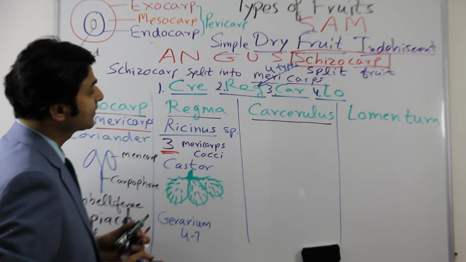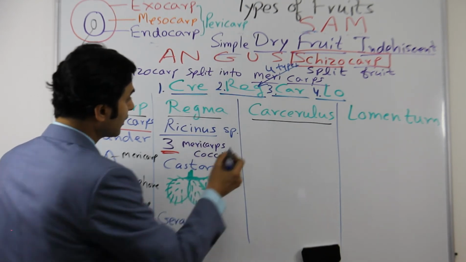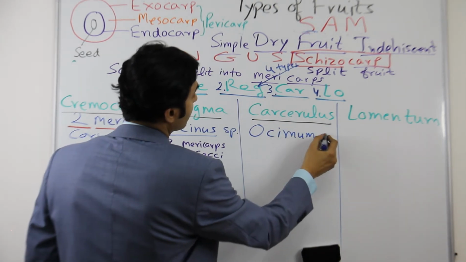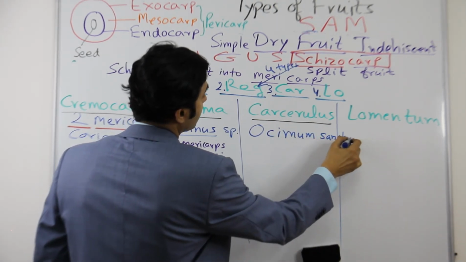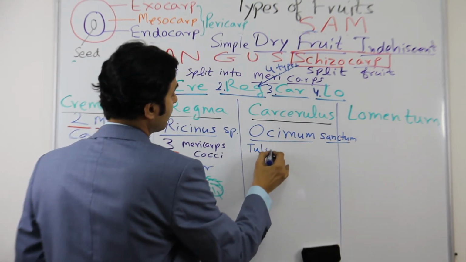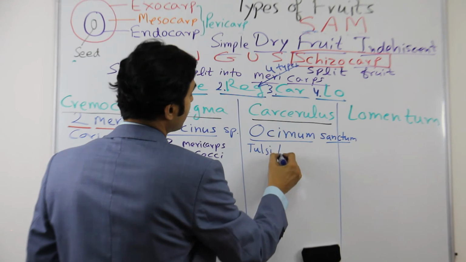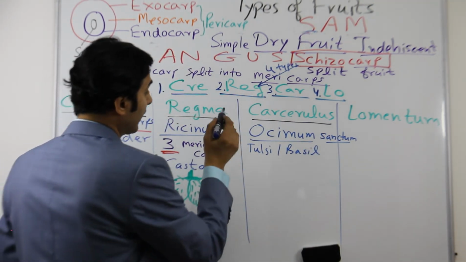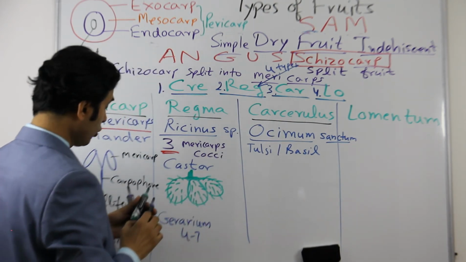Next one is carcerulus. The example for carcerulus is Ocimum sanctum, commonly called Tulsi, or basil, holy basil. Here it is broken into 4.